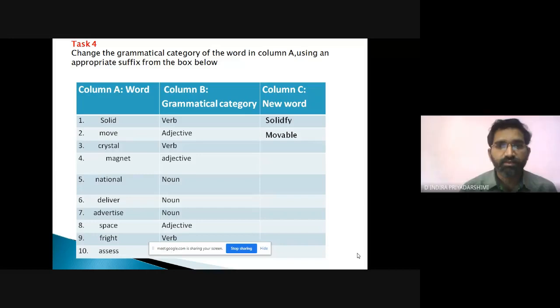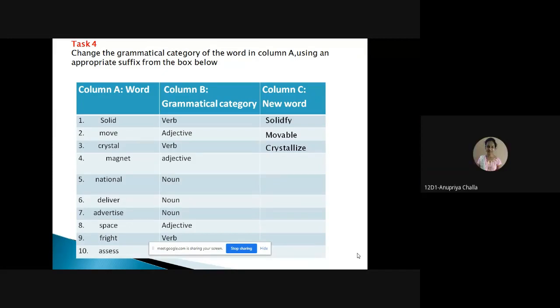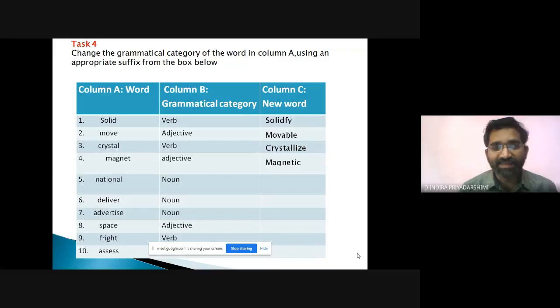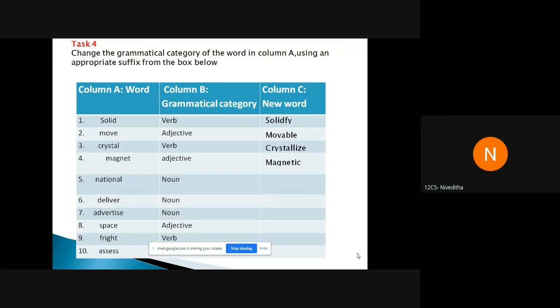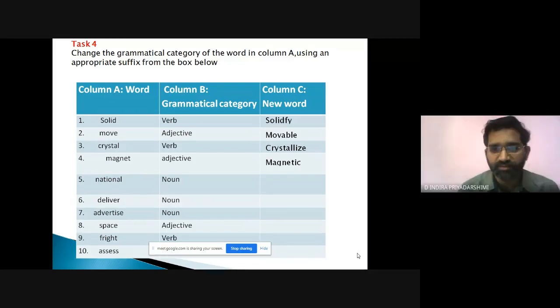Crystallization is a noun; change it into a verb: crystallize. Wonderful, my dear one. Magnet: magnetize, magnetism, magnetic field, magnetic compass, adjective. Okay. National into noun: nation. This question was asked last semester, my dear one. Nation and nationalism both are nouns.